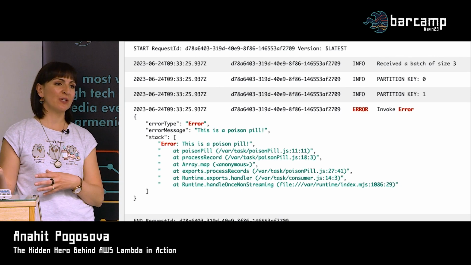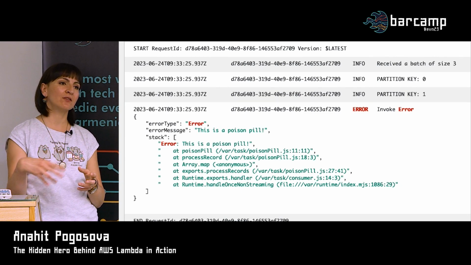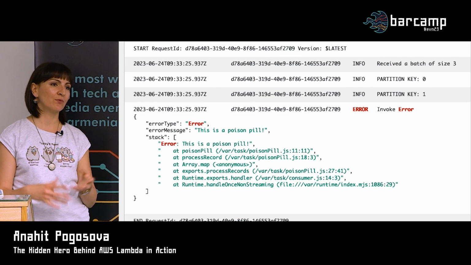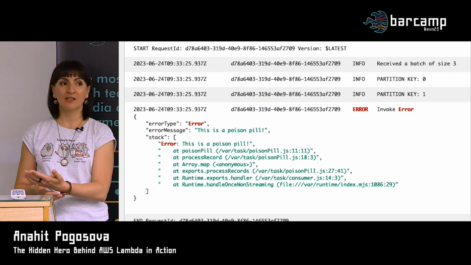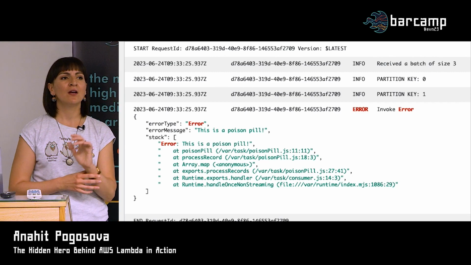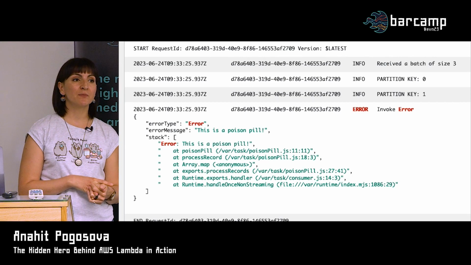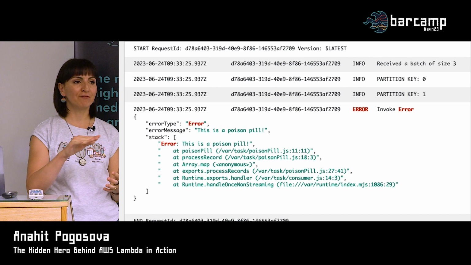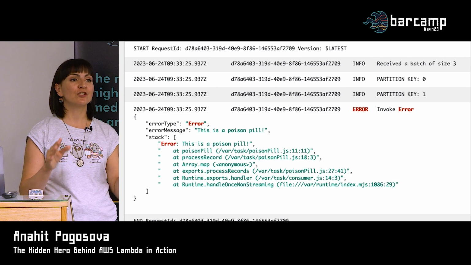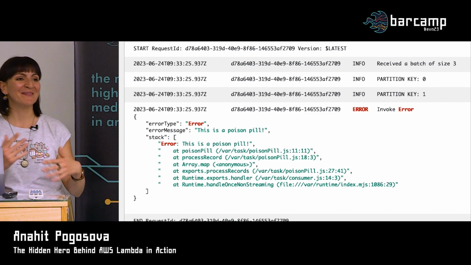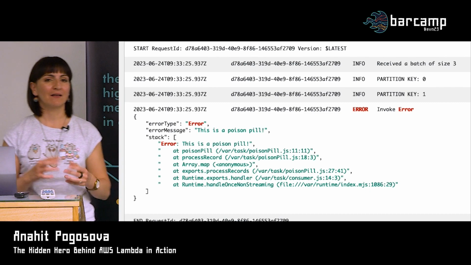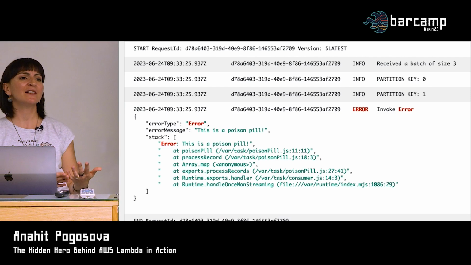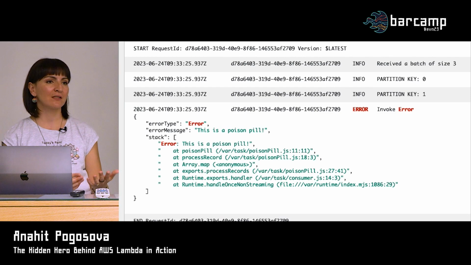So basically here we say you have 60 seconds to try to process this record, and if it doesn't work, then move on. But you don't necessarily need to use both of these configurations. I personally have always used just the retry attempts, because usually that's already a good enough limit. But whichever one you use, just use one of them. That's maybe the main point, just whichever is more suitable for your particular use case. Retry attempts is a more common way to do things with retries.